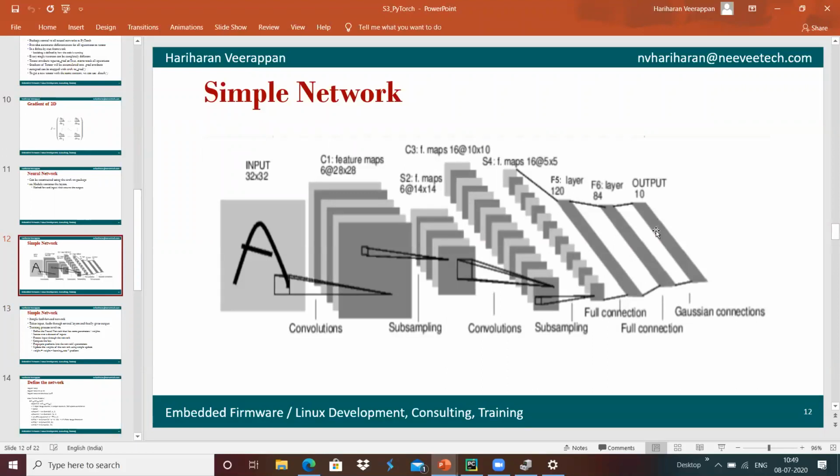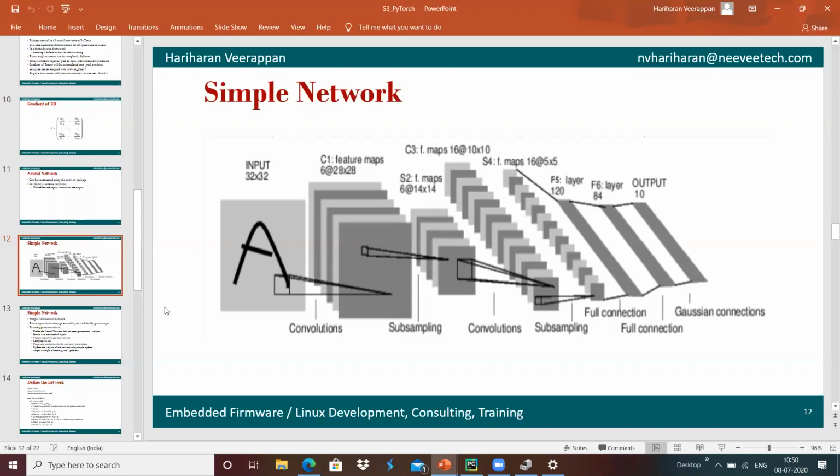Here the data is provided from one layer to another layer moving forward; the data does not come back. Because of that it is called a feed forward network.